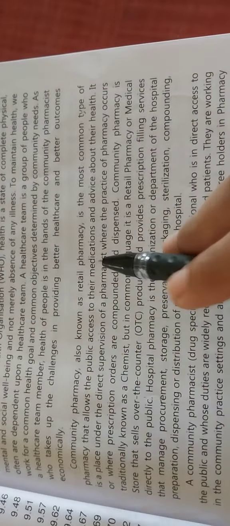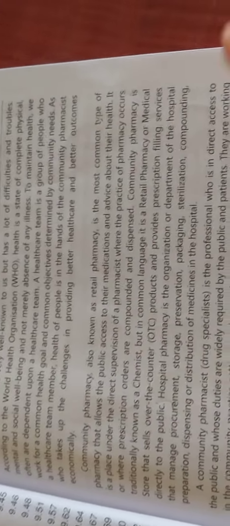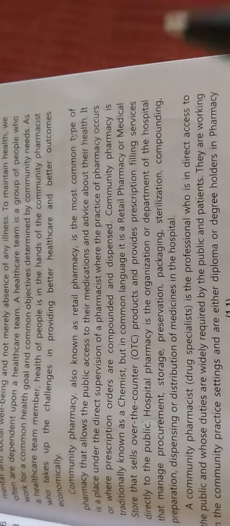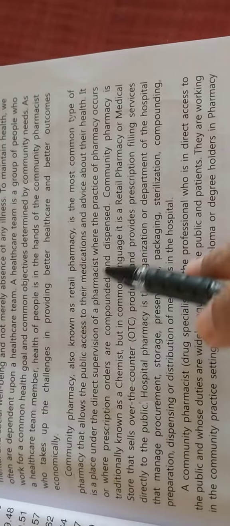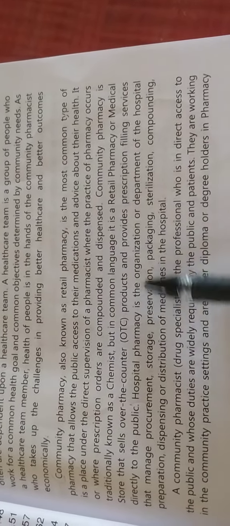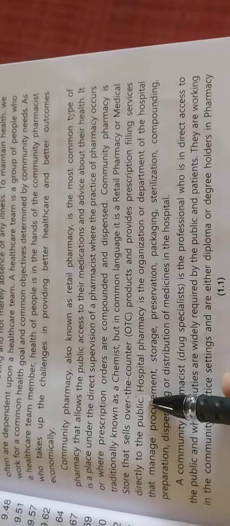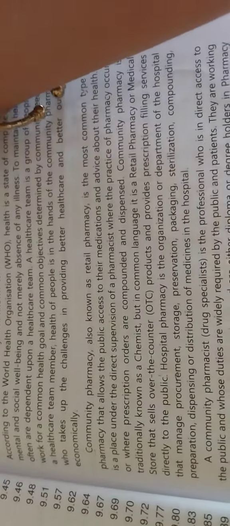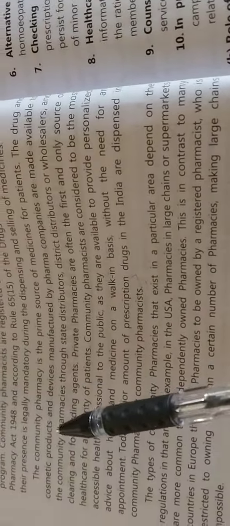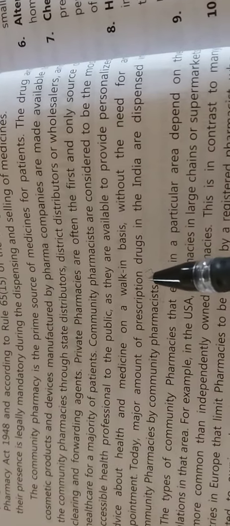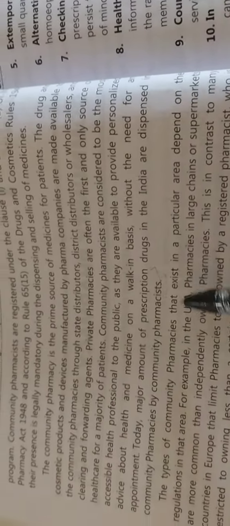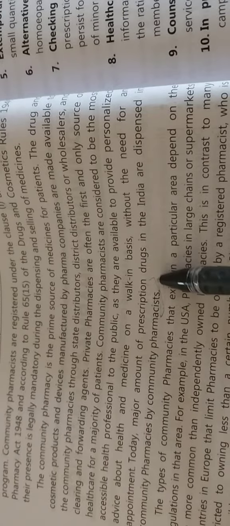Okay, so now you may be clear about what to write in the concept of community pharmacy. Under the concept of community pharmacy you write this definition, what is involved in community pharmacy, up to directly to the public. Then under this you have to write point wise that community pharmacy is the prime source of medicine for the patient. Everything about the private pharmacy, up to the community pharmacist, you have to write down.